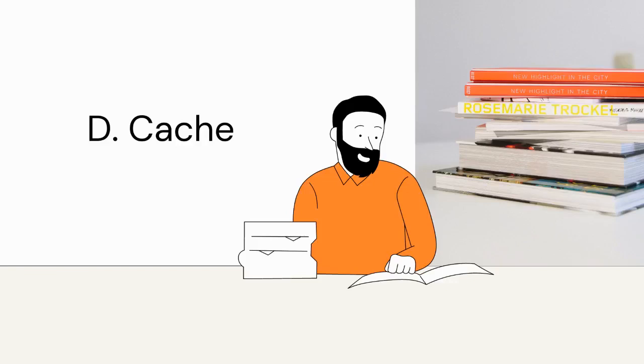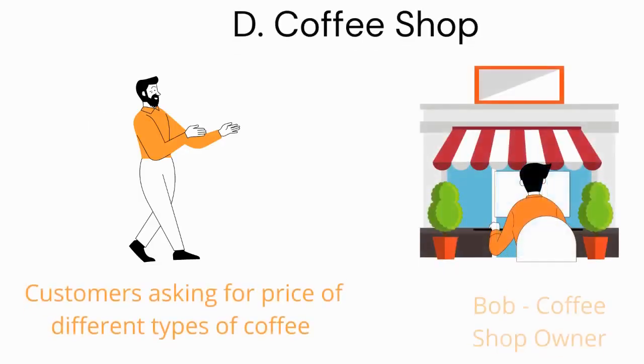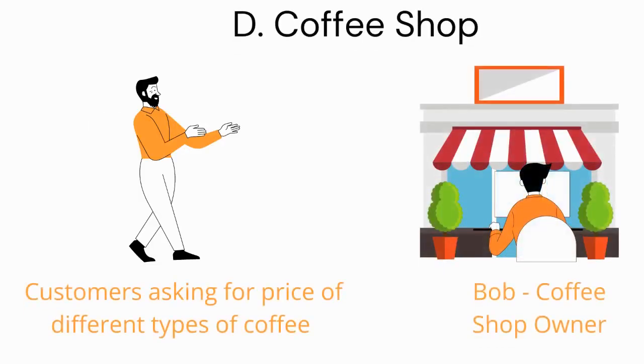Before we try to understand what cache is, let's try to understand how a coffee shop works. Let's assume our friend Bob has started a new coffee shop. Let's assume Bob was so busy building his shop that he forgot to install a price board that would have helped people learn about the price of different types of coffee that his shop sells.